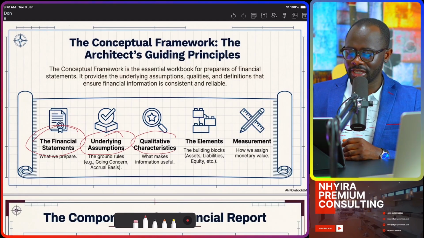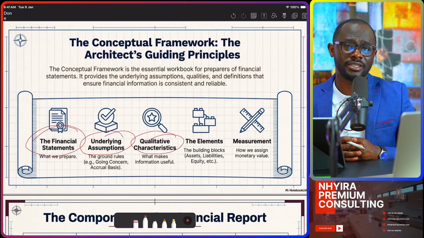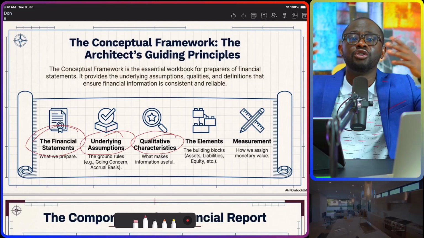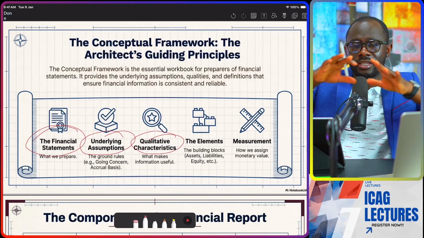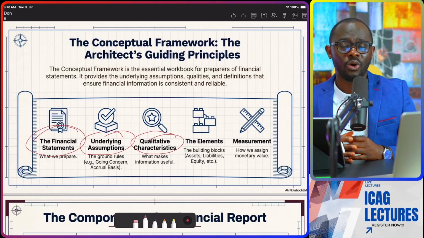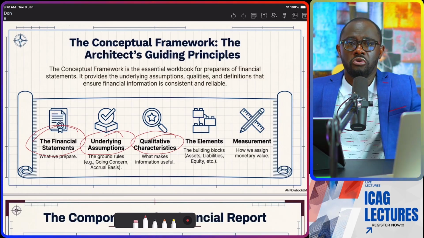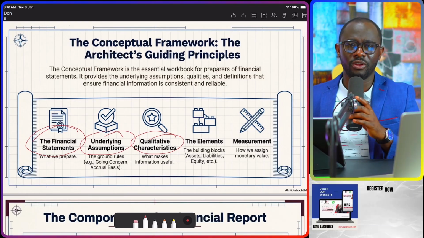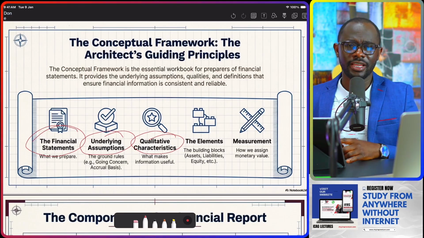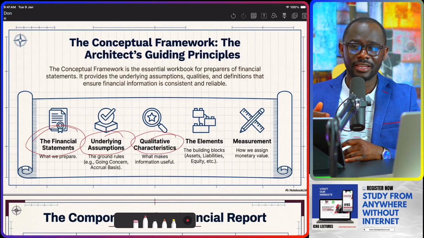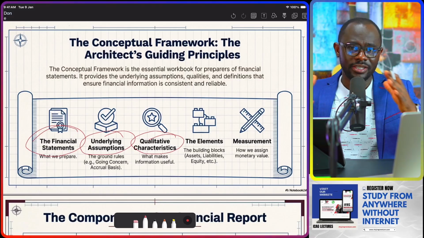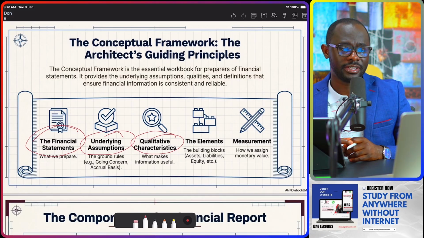Then the qualitative characteristics of financial statements. What makes financial statements useful? The fundamental qualitative characteristics, and enhancing qualitative characteristics. So the principles of relevance, faithful representation, comparability, verifiability, understandability, all these are the qualitative characteristics of financial statements.